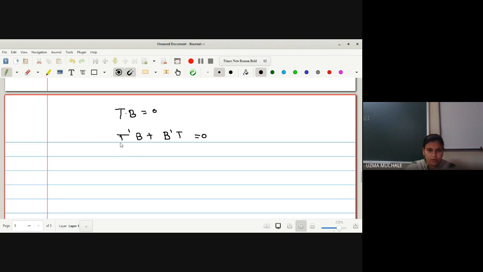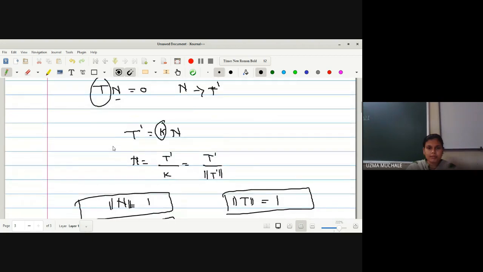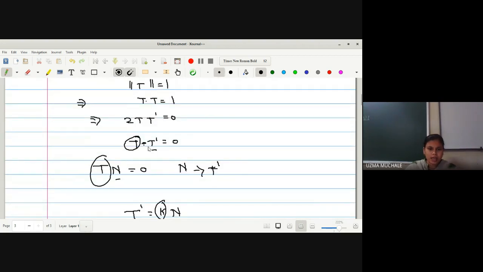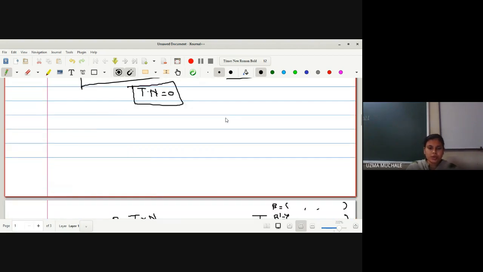Now we know the formula for T dash. T dash and N are in the same direction, right? The dot product of T dash and T is equal to 0. It means that these two are in the same direction. If these two are in the same direction, then we can write one as a scalar multiple of the other. You can name this equation star: T dash is equal to k times N.